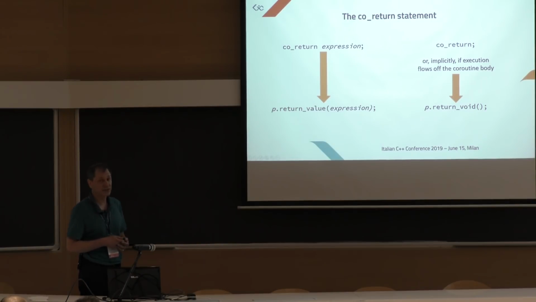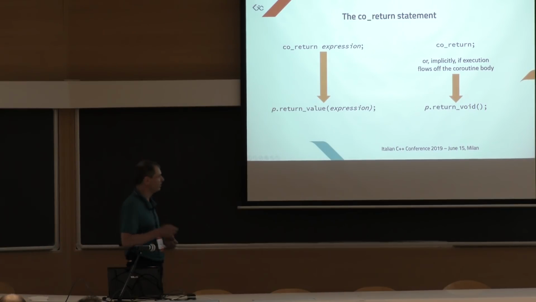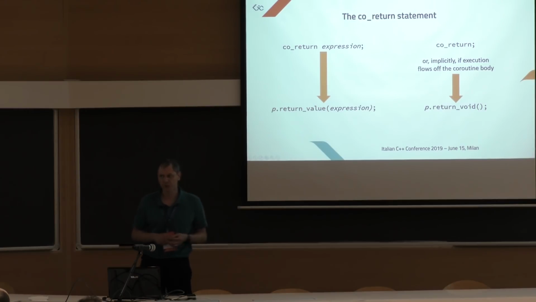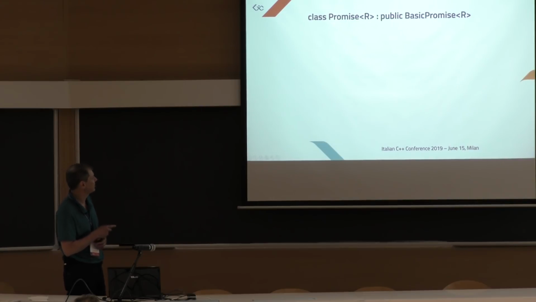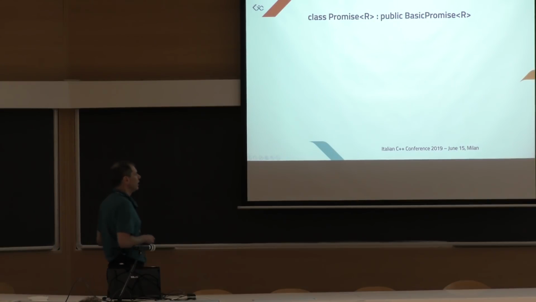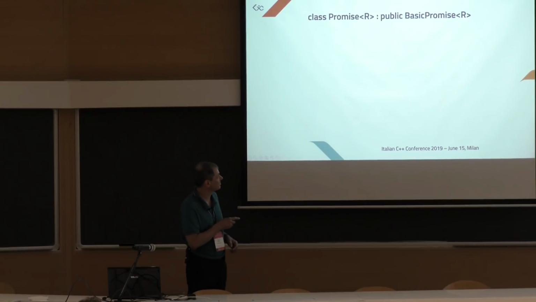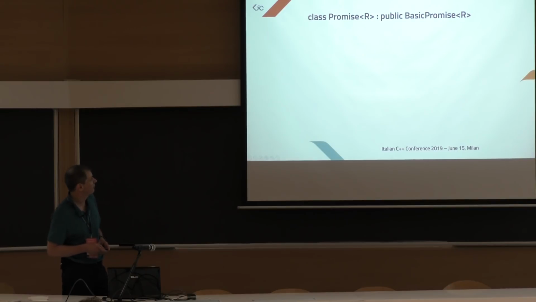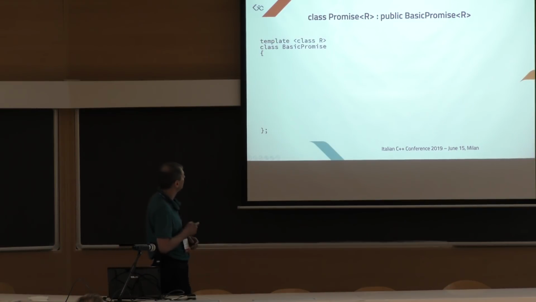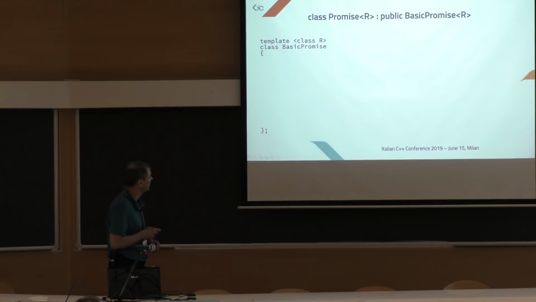And what is the best thing to get this one or this one? If we had concepts, we could do it better. Now we just use a partial specialization of templates. Instead of specializing the entire promise class, I prefer to have this basic promise type here and specialize this, and let an unspecialized promise type derive from the basic promise. And the basic promise is like this.